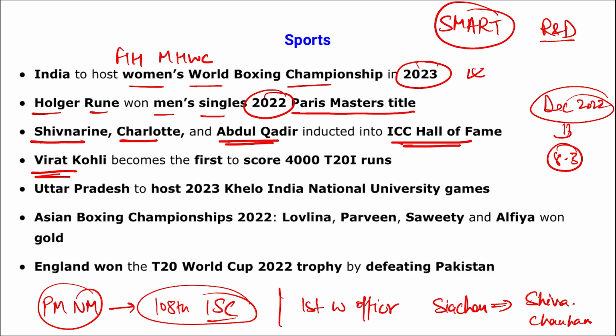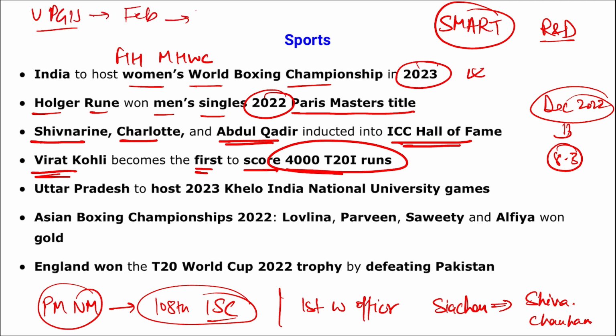Then Virat Kohli became the first to score 4,000 T20 international runs. Uttar Pradesh will host 2023 Khelo India National University Games. Then in UP only, if you remember, in Uttar Pradesh, UP Global Investor Summit will be held in the month of February in Lucknow.